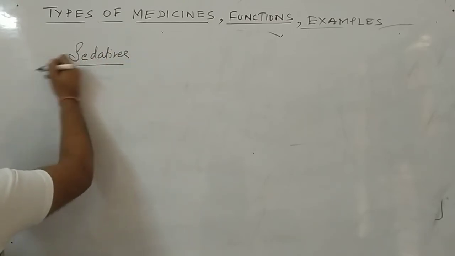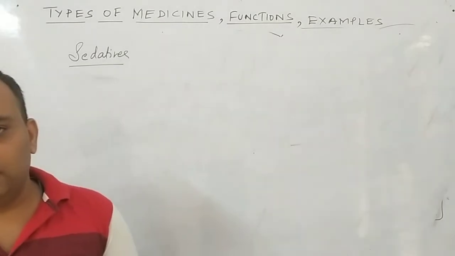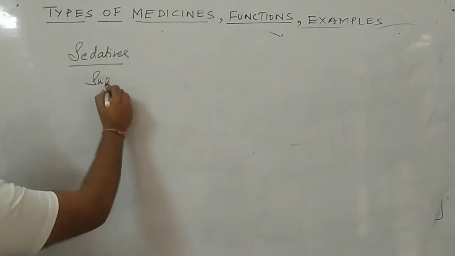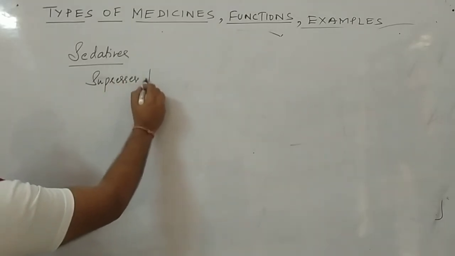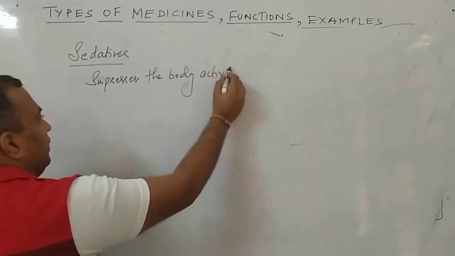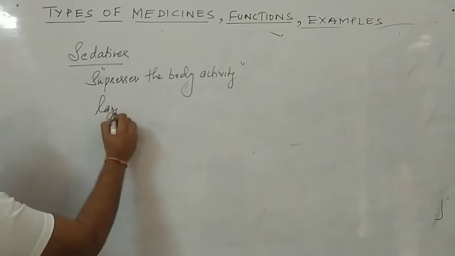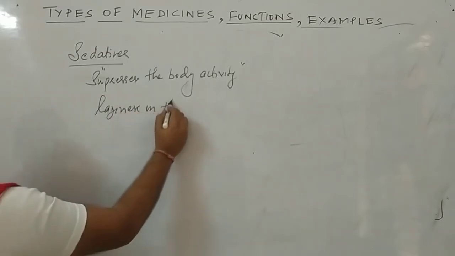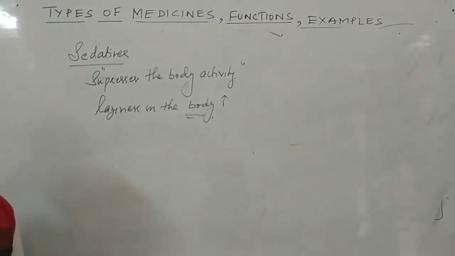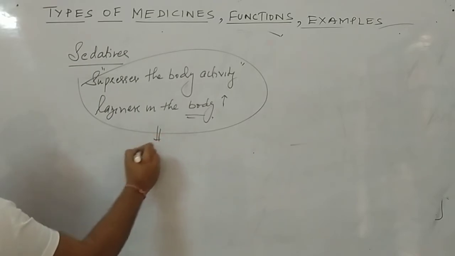These are the drugs or medicines. Sedatives simply decrease our body activity. They simply suppress the body activity. Clear to all of you? Due to which the laziness in the body increases. Clear to all of you? And this feeling is said to be depression.